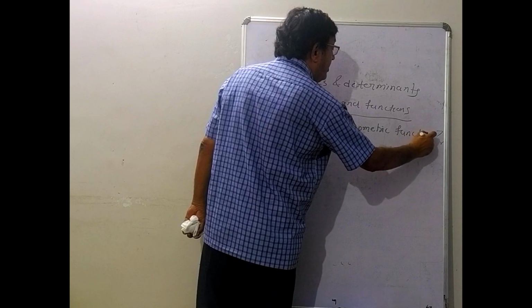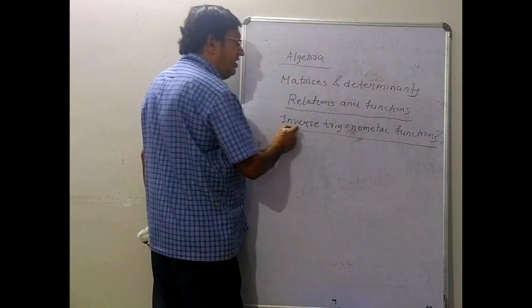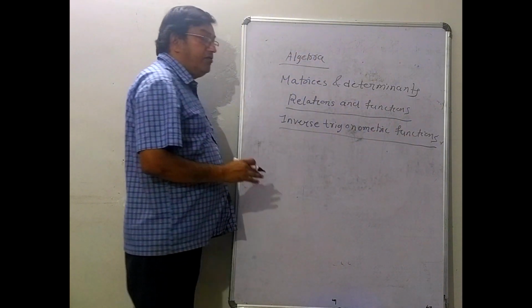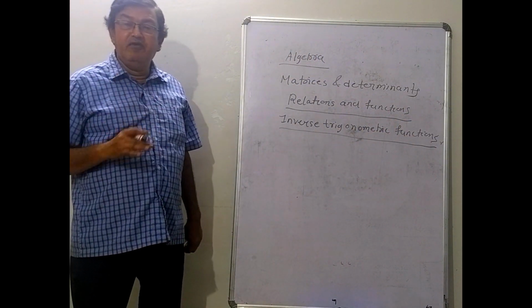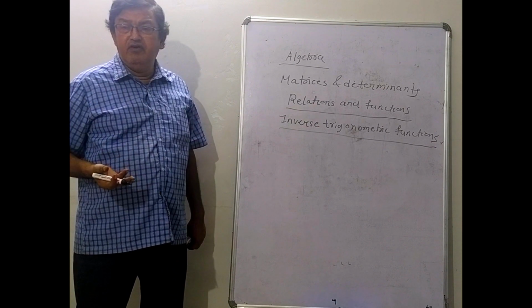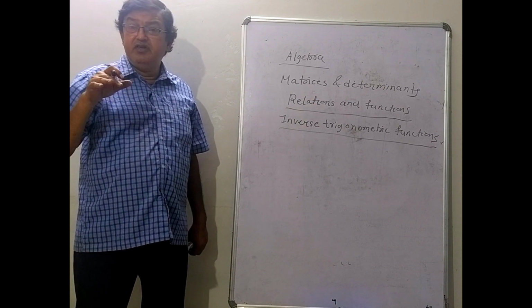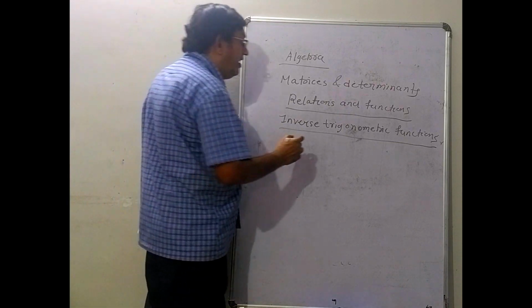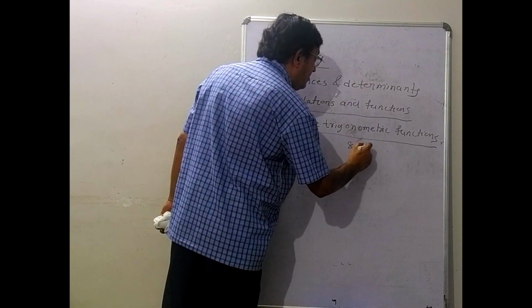So in trigonometry, you have only one chapter in the second year, that is inverse trigonometric functions. So this is a new topic what you are going to learn. Last year you learned about trigonometric functions. Now you are going to learn about inverse trigonometric functions. The coverage will be not less than again 8 to 9 marks.